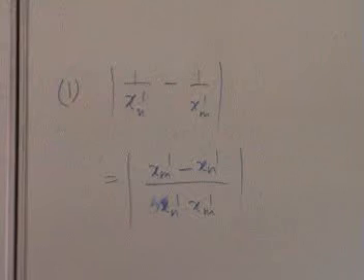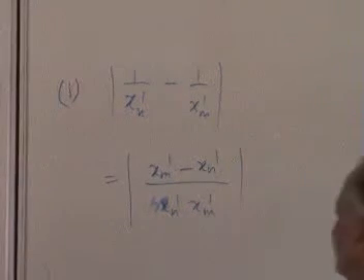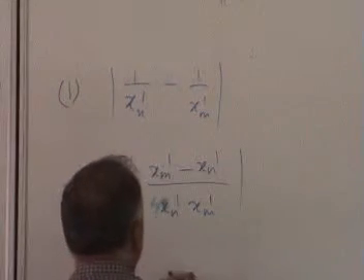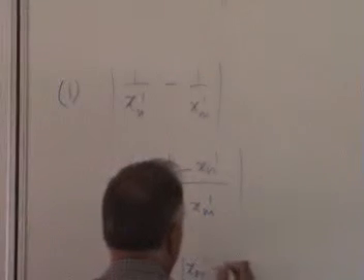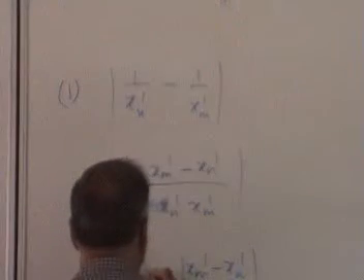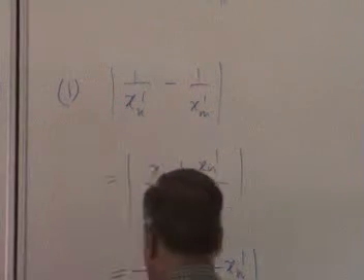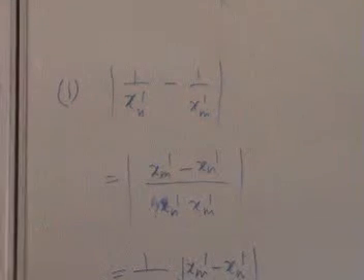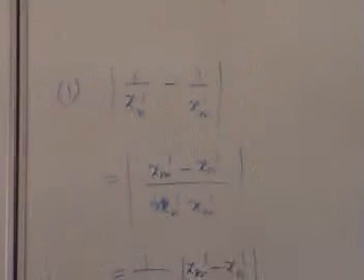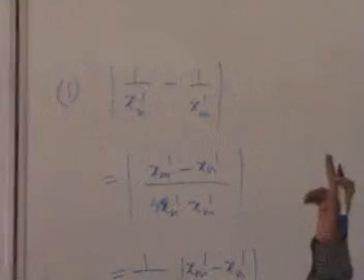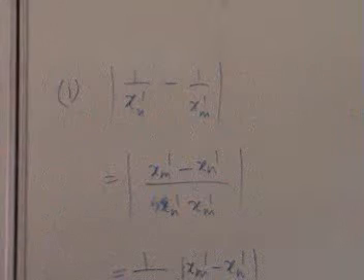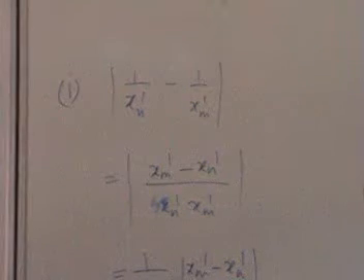Okay. Right. So what happened? That is equal to mod xm prime minus xn prime divided by mod xn prime mod xm prime. There is no problem about the numerator. Why? Because xn prime is a Cauchy sequence. The problem may come from the denominator.